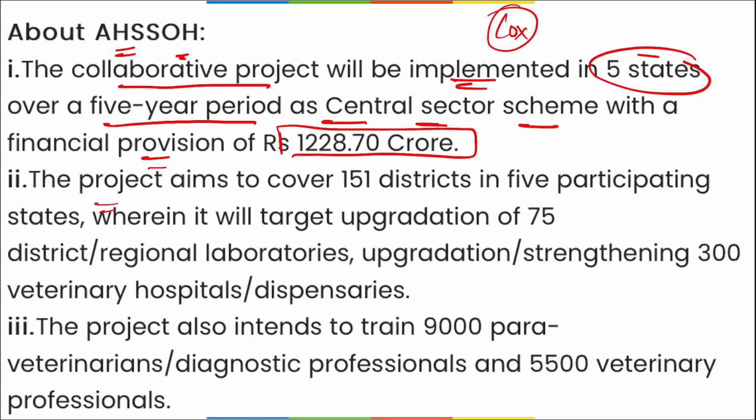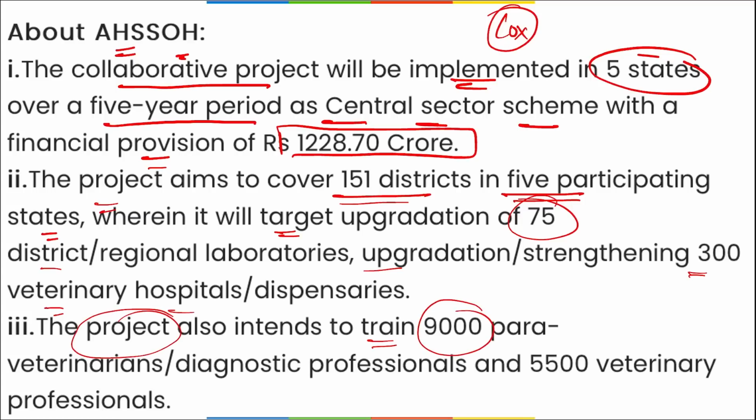The project aims to cover 151 districts in 5 participating states, wherein it will target upgradation of 75 district regional laboratories and almost 300 veterinary hospitals and dispensaries. The project also intends to train 9,000 para-veterinarians and diagnostic professionals and 5,500 veterinary professionals.